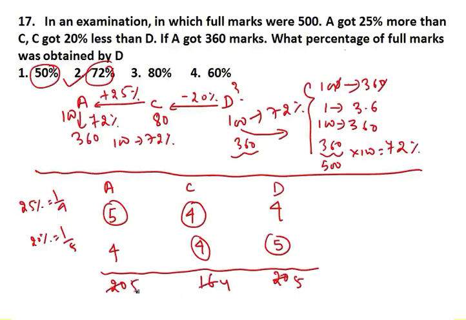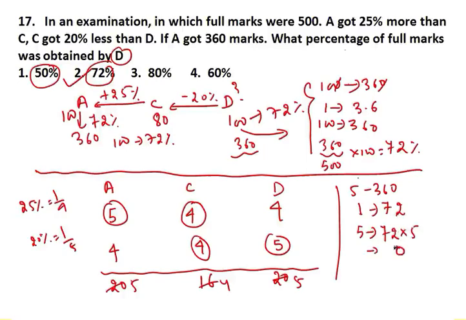Now this 5 represents how much? A got 360 marks. Let me write here. This 5 represents 360. Then 1 will represent 72. If 1 represents 72, now it is asking you about marks obtained by D. And D is 5. So 5, if 1 is 72, then 5 is going to be how much? 72 into 5. Tell me how much? It's going to be 360.